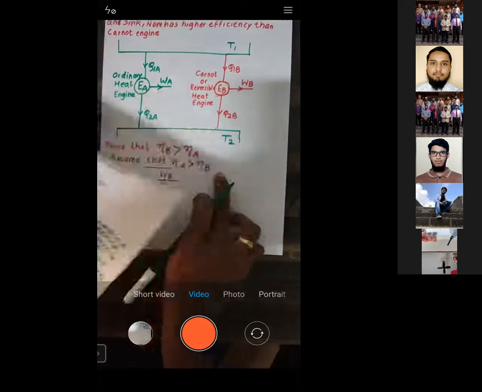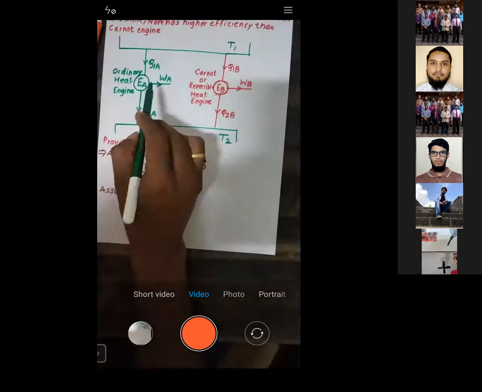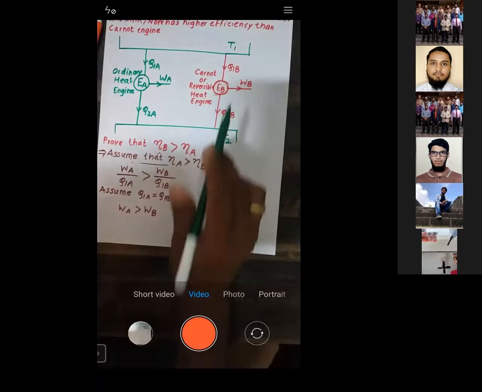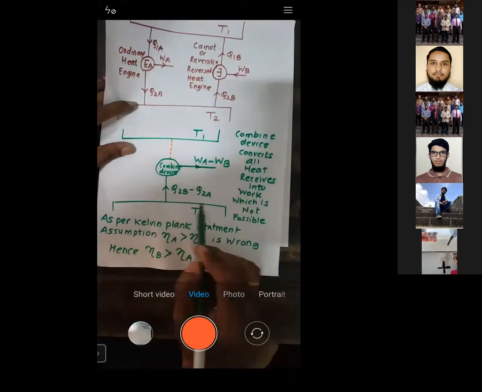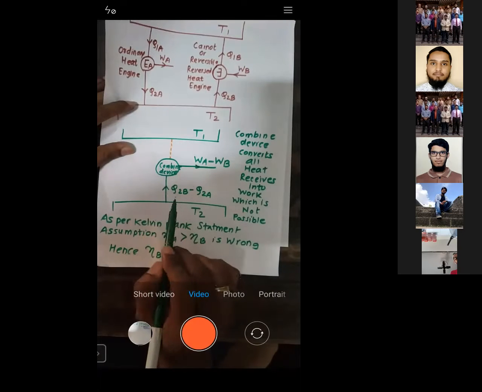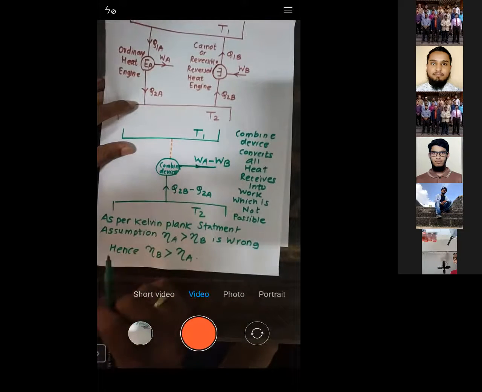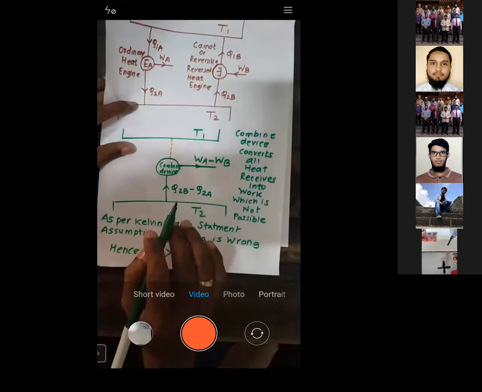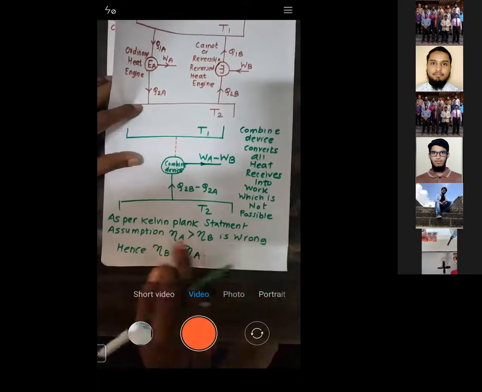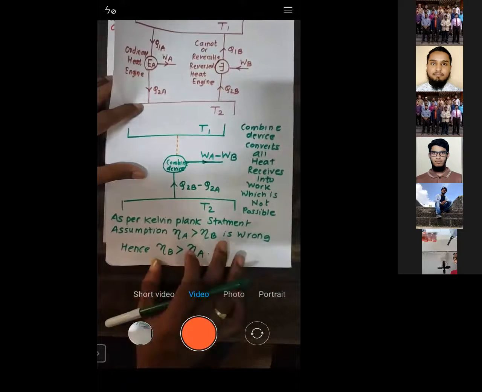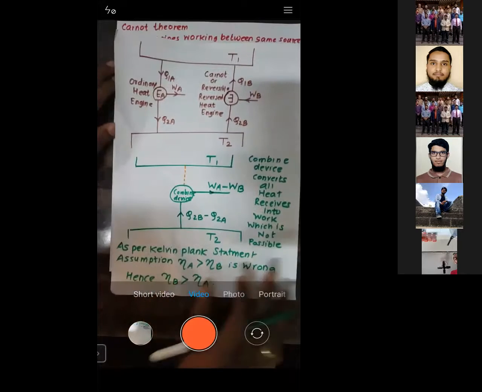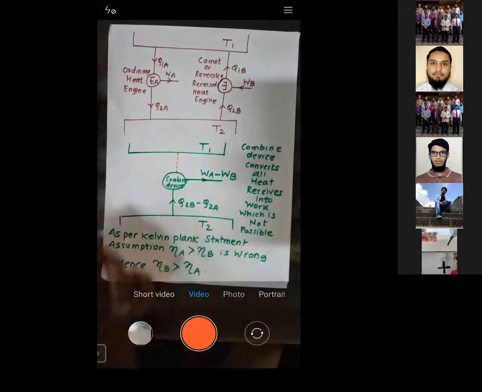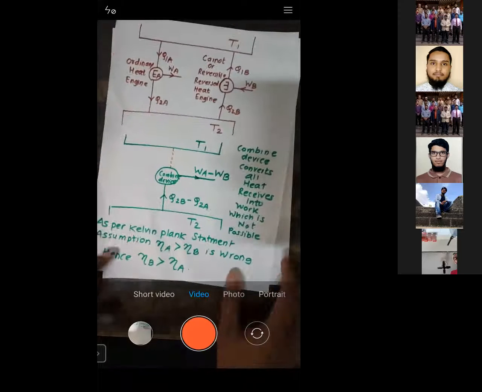With this assumption, that engine A is more efficient than engine B, we have reached a wrong conclusion, a device which converts all heat received into work. That is not possible, because our assumption was wrong. Then what is correct? Efficiency of B is greater than efficiency of A. Is that okay? Yes, sir.